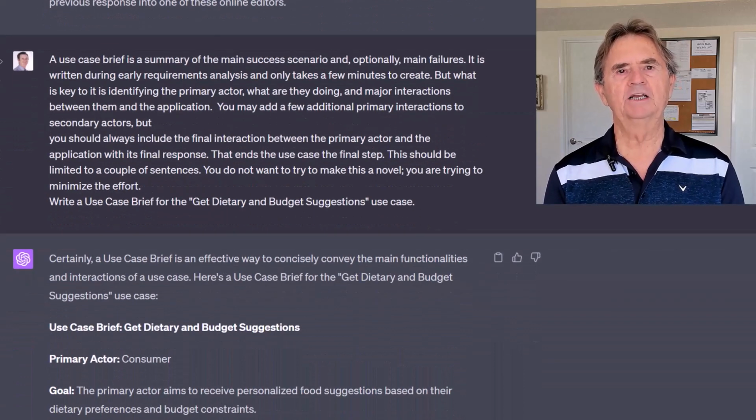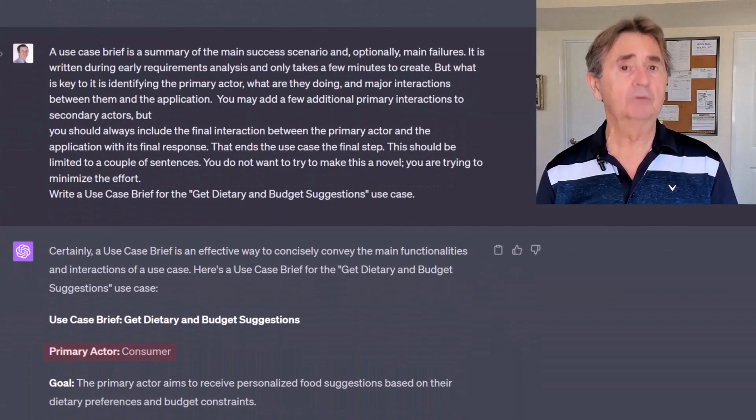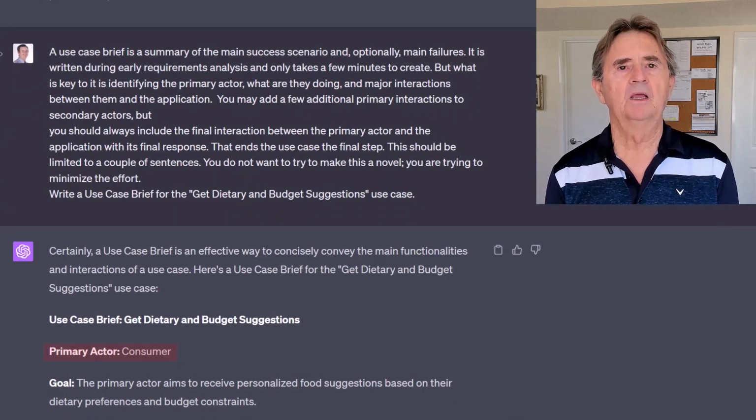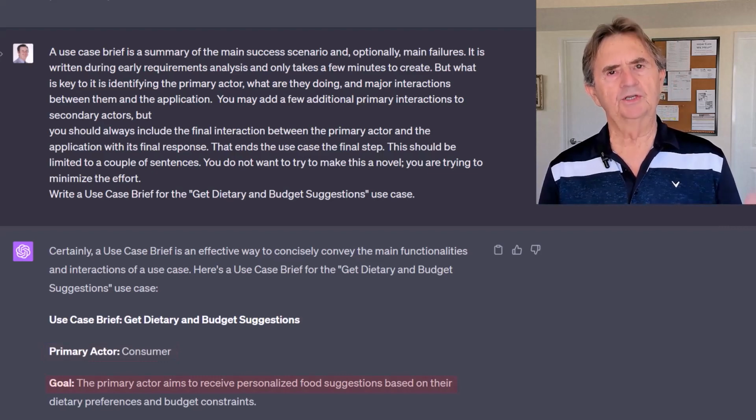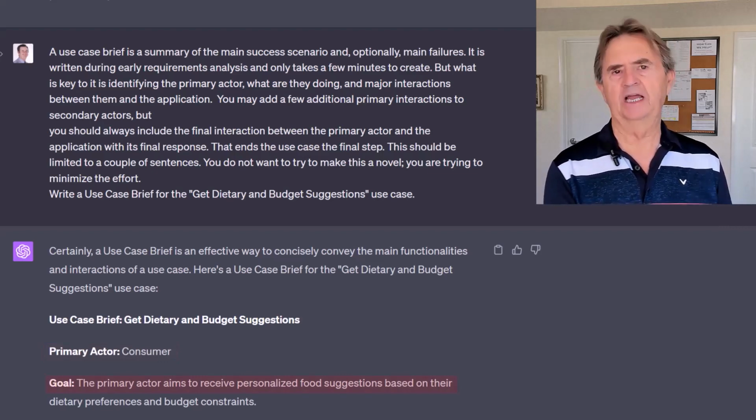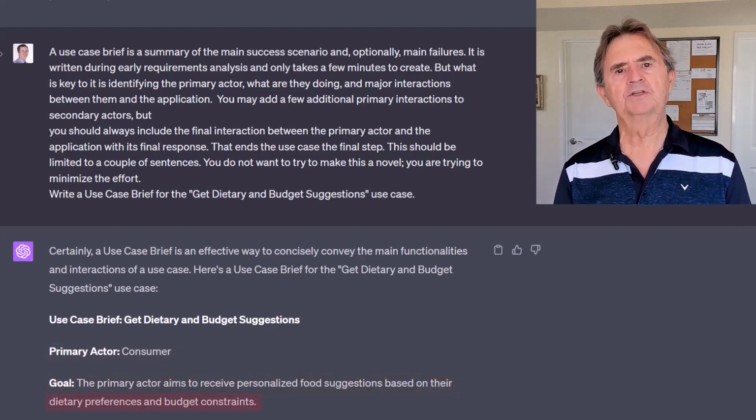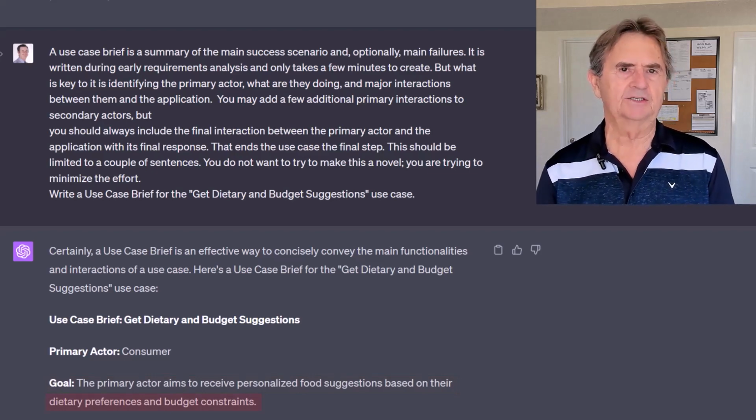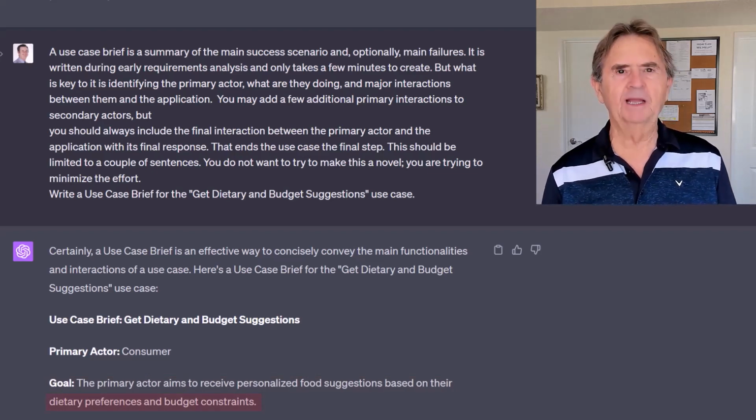ChatGPT rightfully identifies the primary actor as the consumer, the user of our mobile app. Their goal is to receive personalized food suggestions tailored to their dietary preferences and budgetary constraints. That makes perfect sense to me. So far, so good.